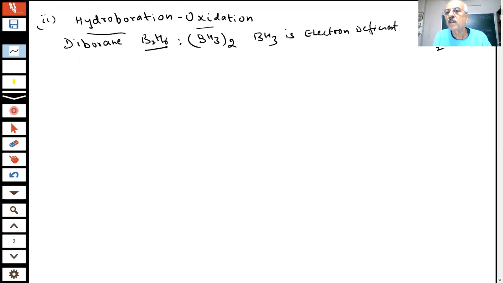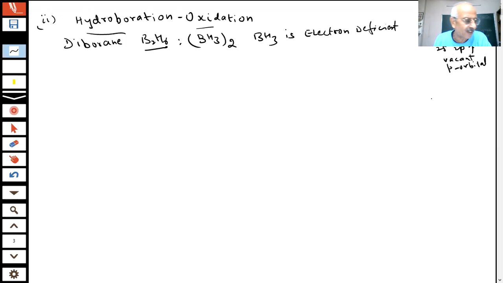2s2p. If I excite this inner one, this is the participating. You have 1, 2, 3. You see that it is short of electrons. There's a vacant p orbital. Can you see it in the boron? So it can accept electrons. There is a vacant p orbital which can accept electrons.